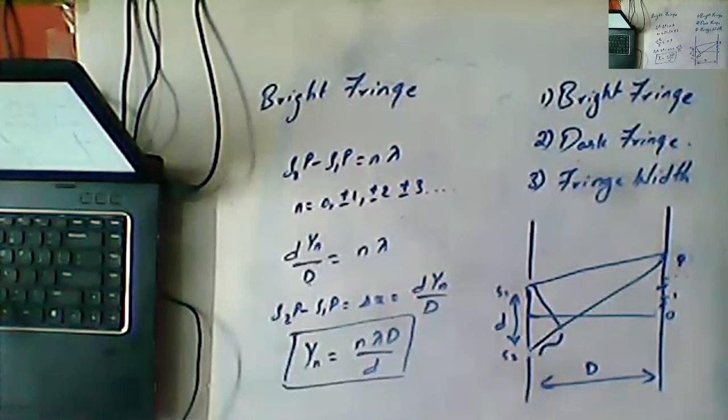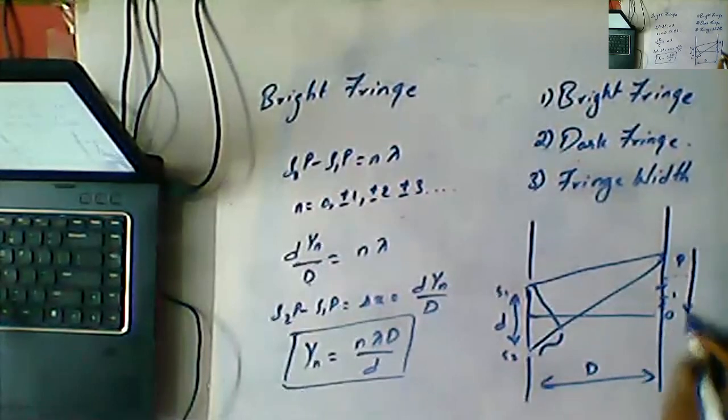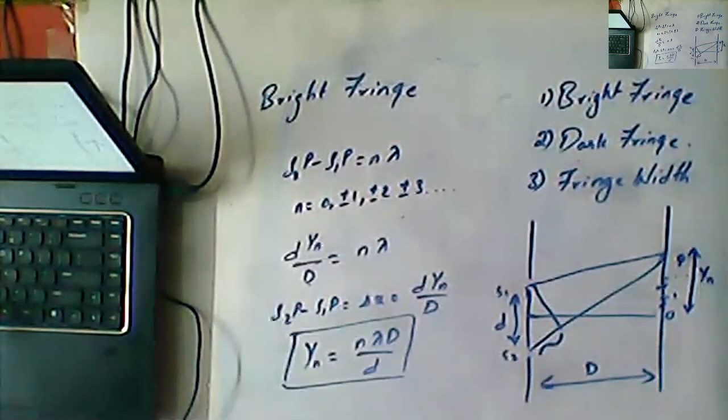So what is this y_n? Y_n is the distance of the nth fringe from the central maxima. Is it clear? We already know one more point: what do we mean by I? I means intensity. So we got I is equal to 4 I naught cos squared of phi by 2.